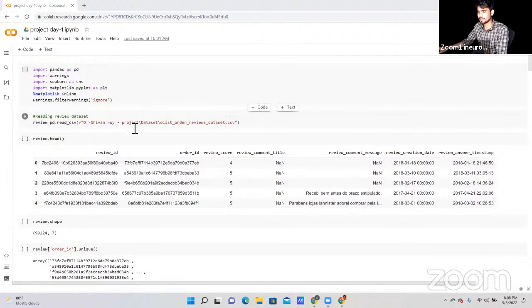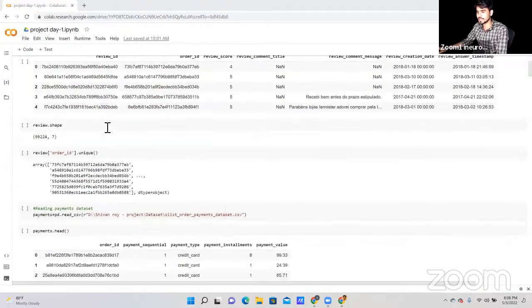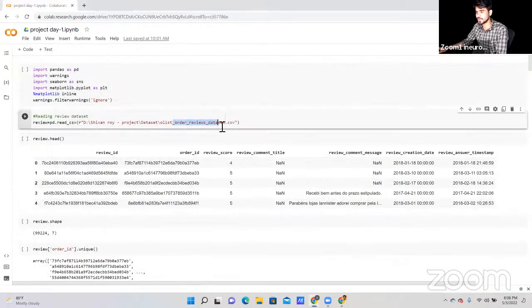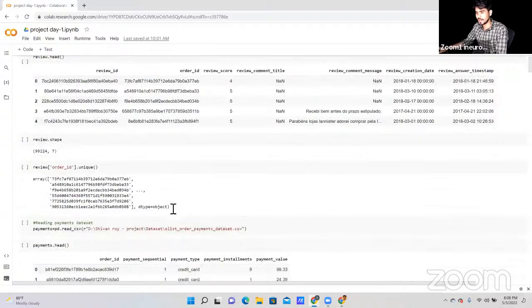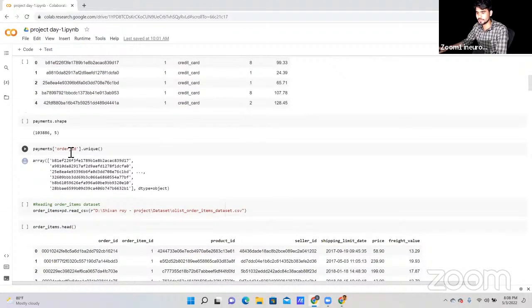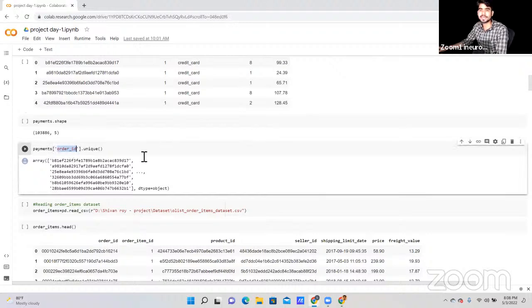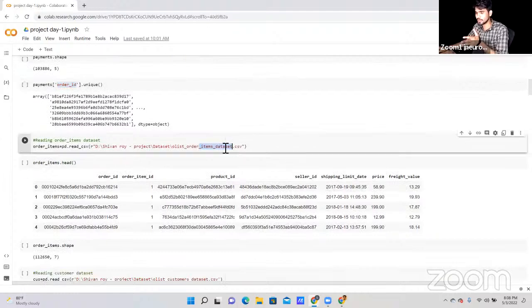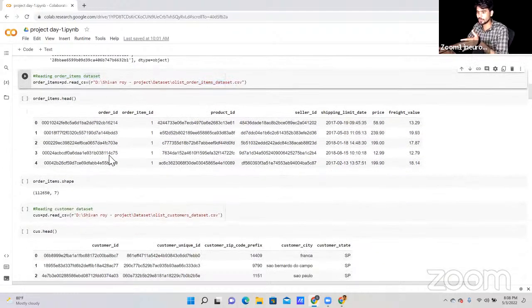As you can see here, you have first read the data set, this one, the order review data set. After that, here you are working on the payment data set, finding the unique ID, whatever unique ID we have in our payment data. After that, item order, reading the item order data set.